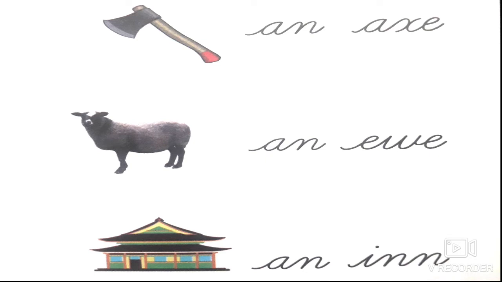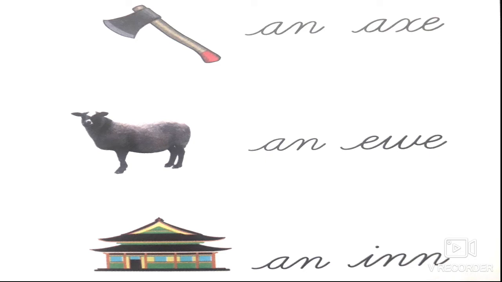Shall we look into the next? Is it singular or plural? It's singular. Countable or uncountable? It's countable. What is the first letter of the second word? E. Is it a consonant sound letter or a vowel sound letter? It's a vowel sound letter. So, what article should you use before that word? An eve. Okay. The next one.